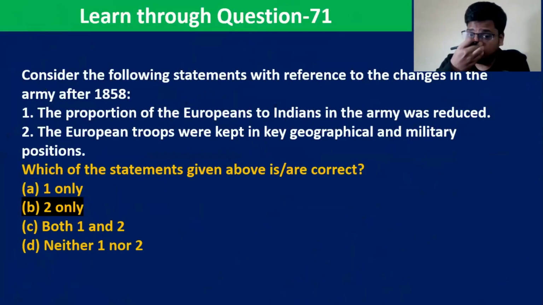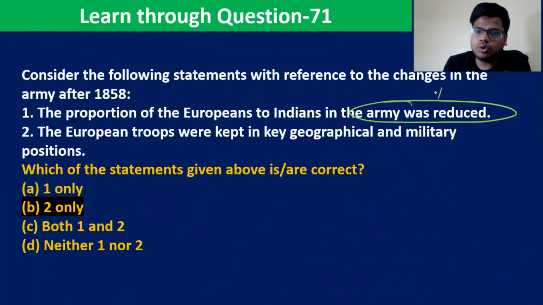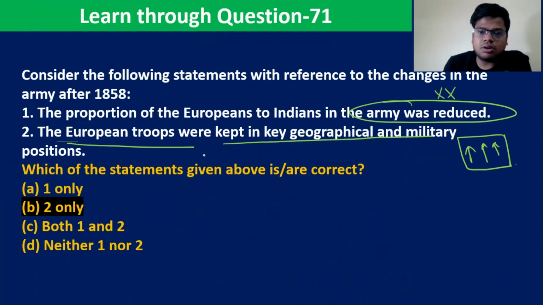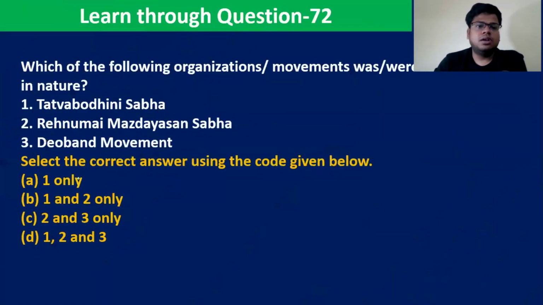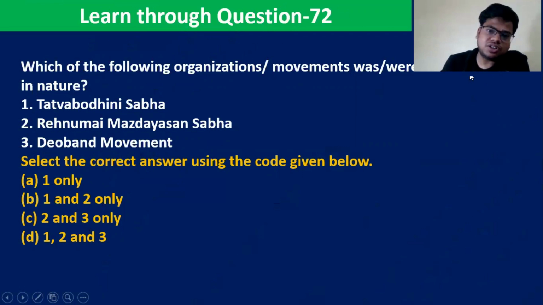So we have seen the first statement, that the proportion of Europeans in the Indian army was reduced. No. In fact, the proportion of Europeans to Indians in the army has been increased. Secondly, European troops were kept in key geographical and military positions. Answer is yes. So 2 is correct. Tick 2 only.